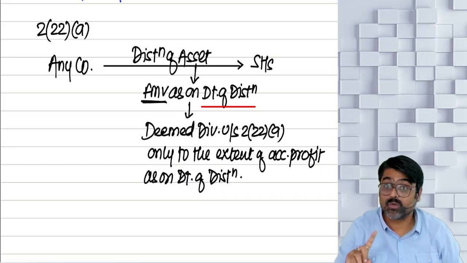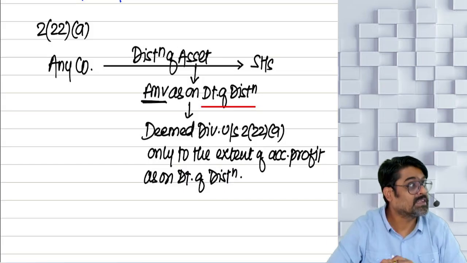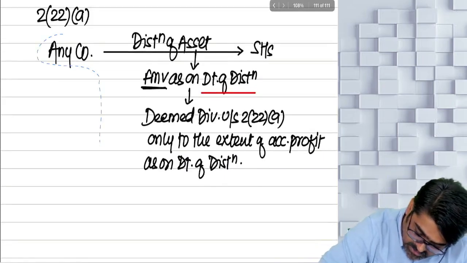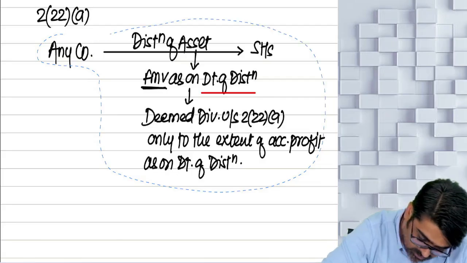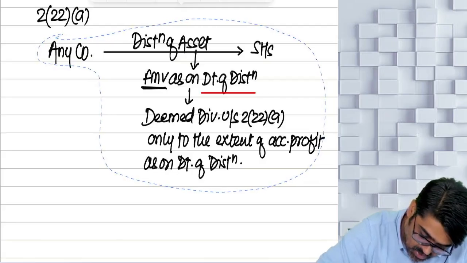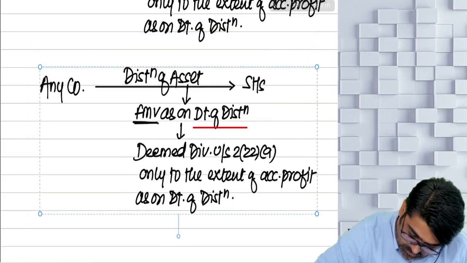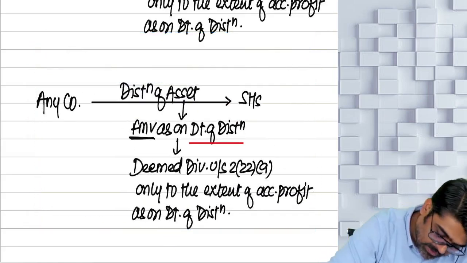We'll catch you in 222B now. Which section? 222B. Now, is any company there? Yes or no? See, this is copy paste only, yeah? Copy paste only. Duplicate.